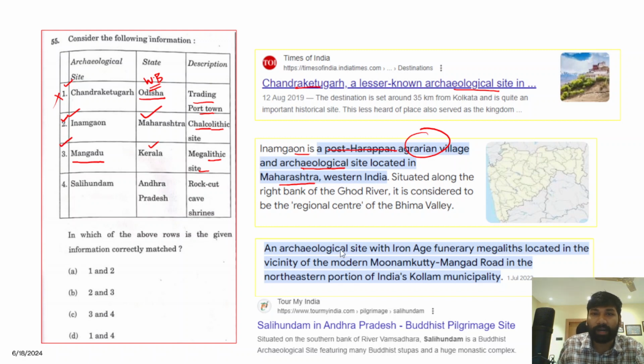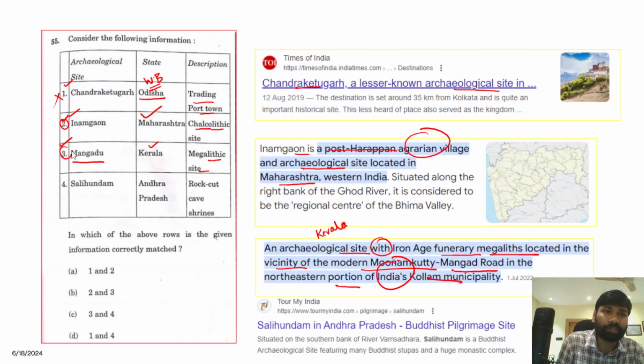So you can see here, an archaeological site with Iron Age funerary megaliths located in the vicinity of modern Munamkutti and Mangad Road in the northeastern portion of India's Kollam municipality, which is in Kerala. So therefore, statement 2 and statement 3 are correct.